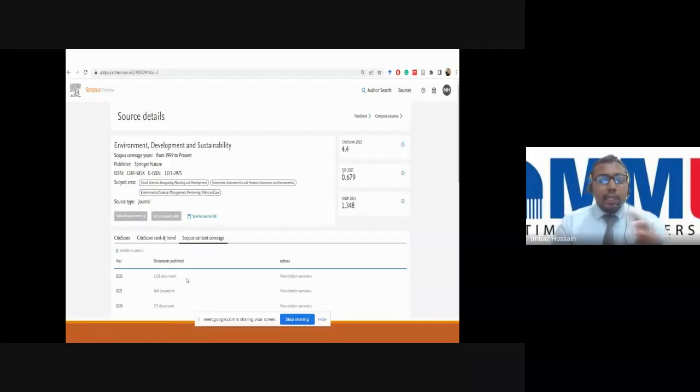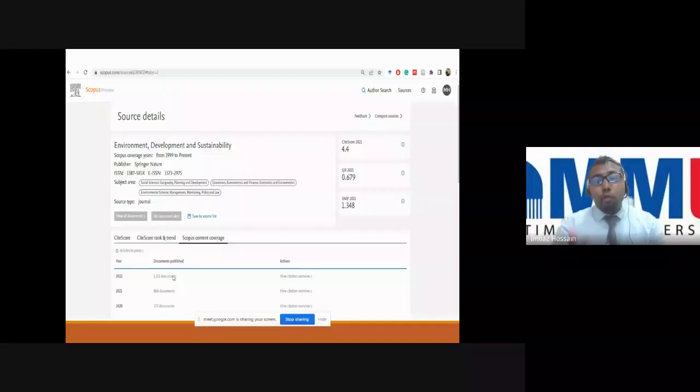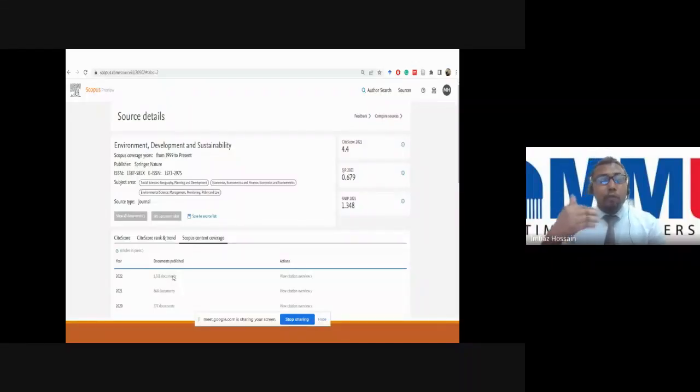So it is better to check how many issues this journal has. Some journals have 2 issues in 1 year, one issue every 6 months. Some journals have 3 issues, 4 issues, 6 issues, 12 issues. If there are more issues, it means more possibility of acceptance. So we have to check this information before submitting. If you submit randomly, sometimes you are choosing the difficult way to get a rejection.